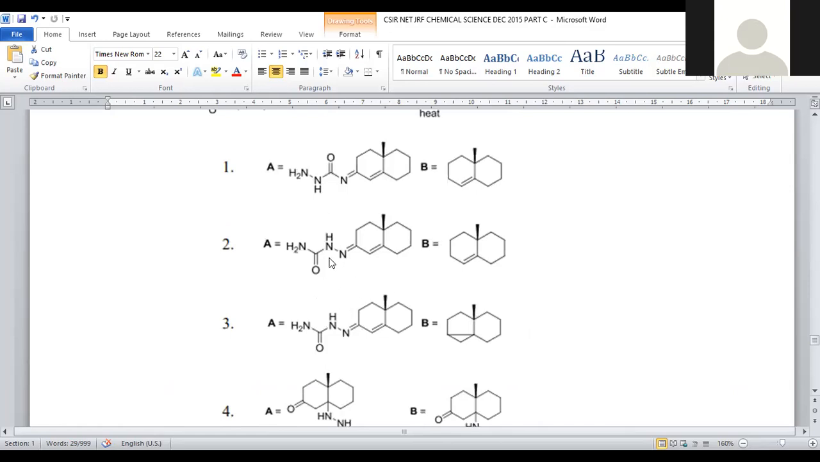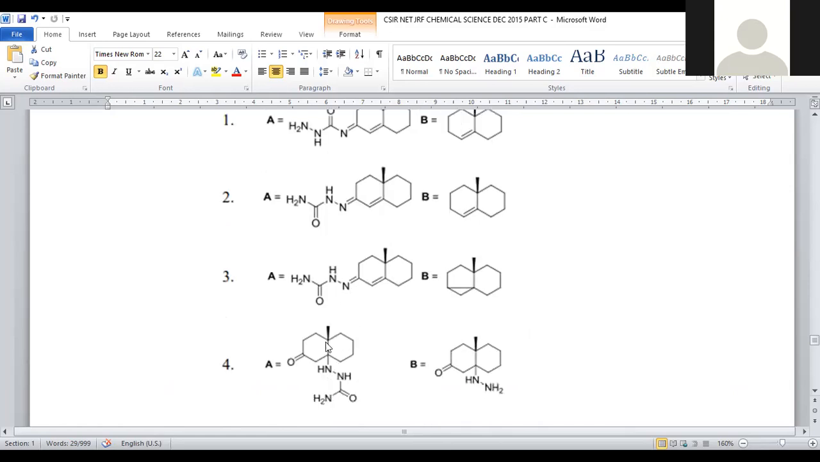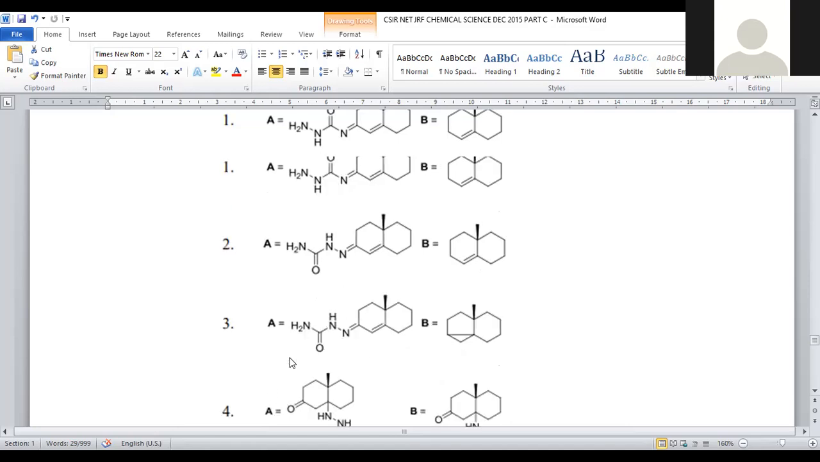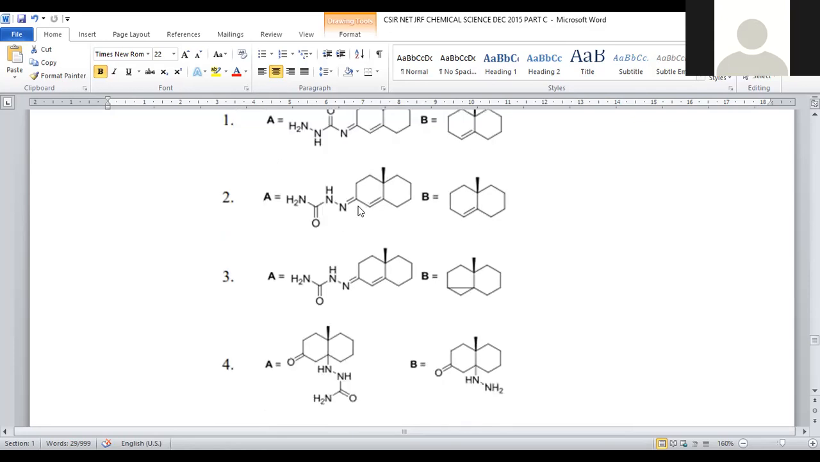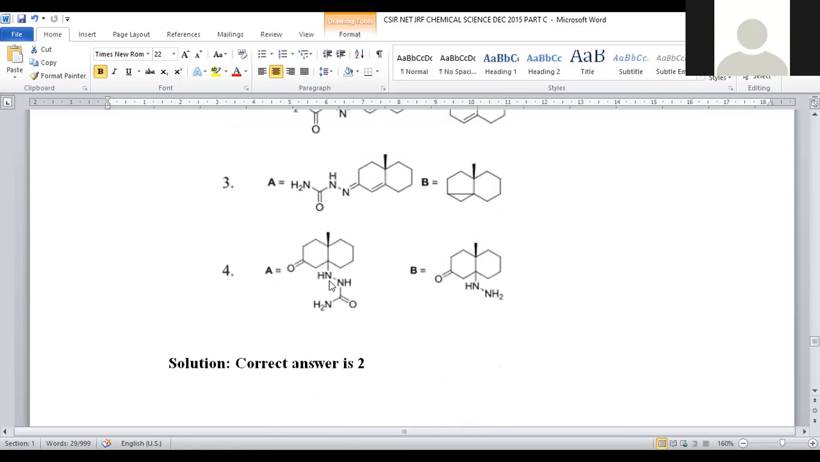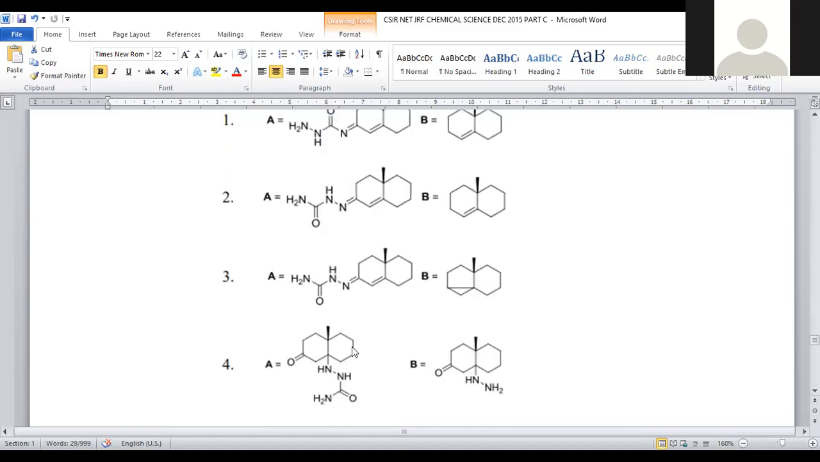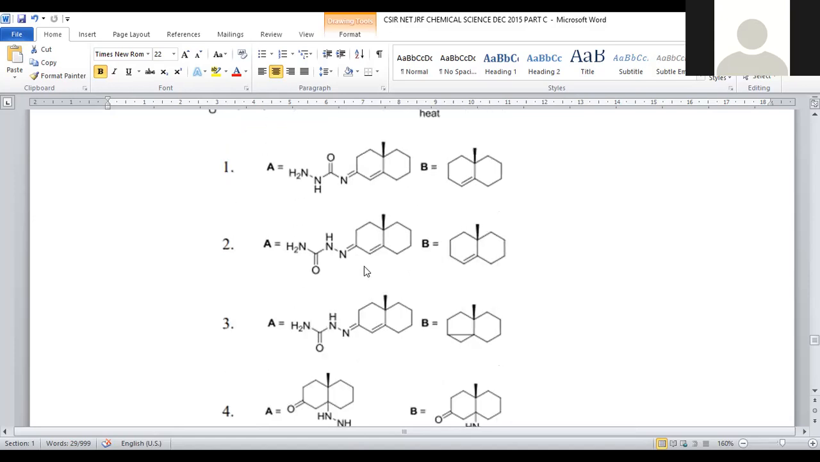The semicarbazone of suitable form will be generated in option number 2 and option number 3. Option number 1 is wrong, because the amide nitrogen got reacted. This is not available for condensation, and in the case of this one, the bridgehead carbon participated in the reaction. This may not be possible at all. So it is a simple condensation between carbonyl and the amino functional group, right? So that is given in option number 2 and 3 only.